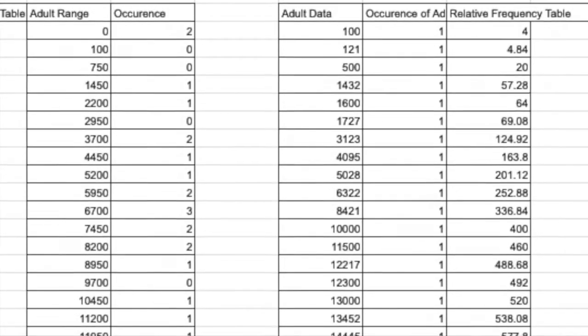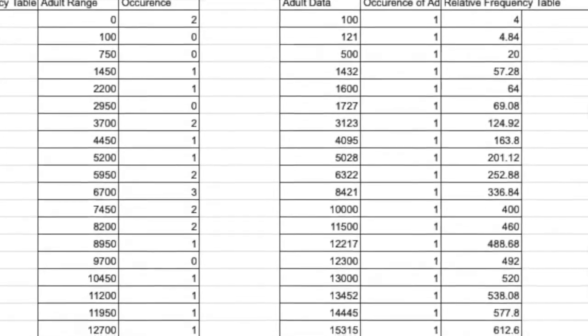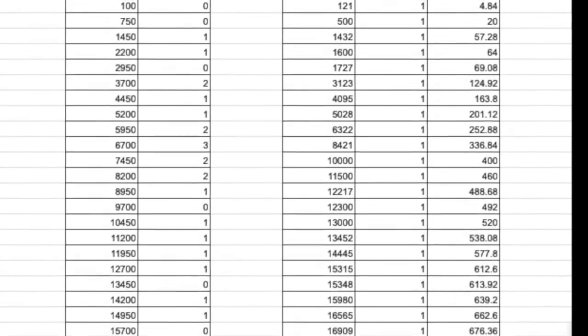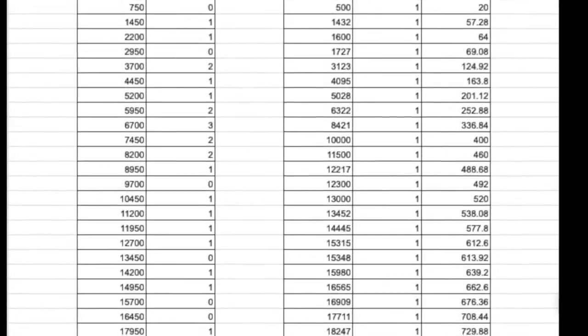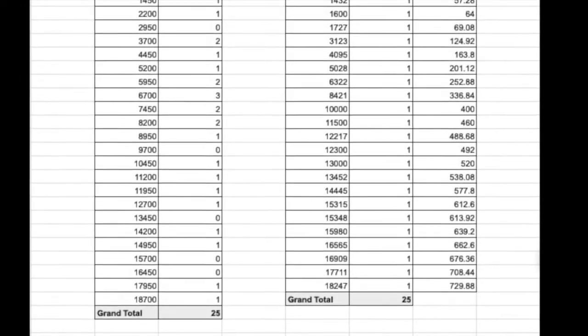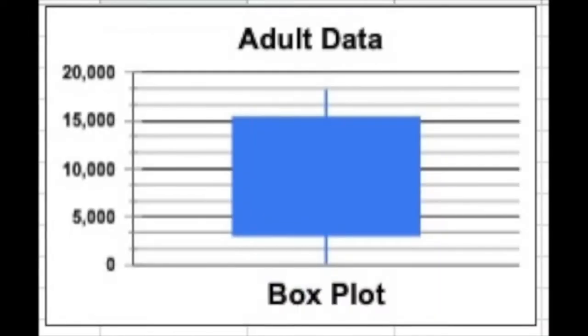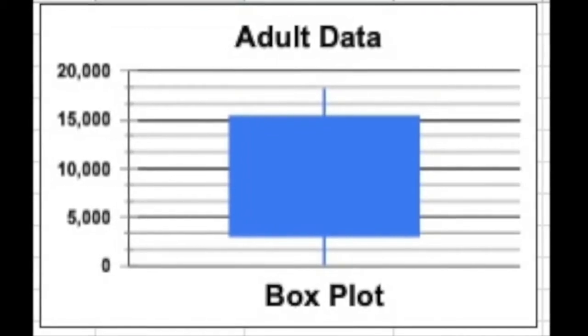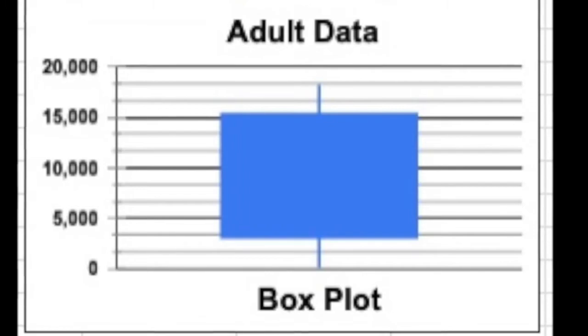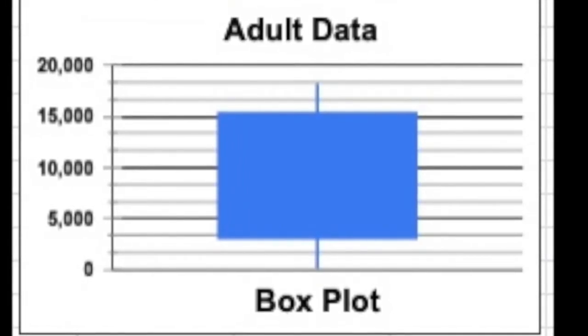The relative frequency table for the adult data was very dispersed, so there was a lot of data in between. There was no repetition of any numbers at all. The box plot for the adult data shows that all the data was very close together and that there were no outliers or things that stood out.